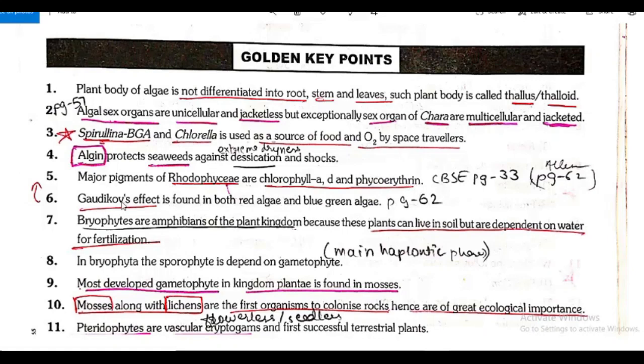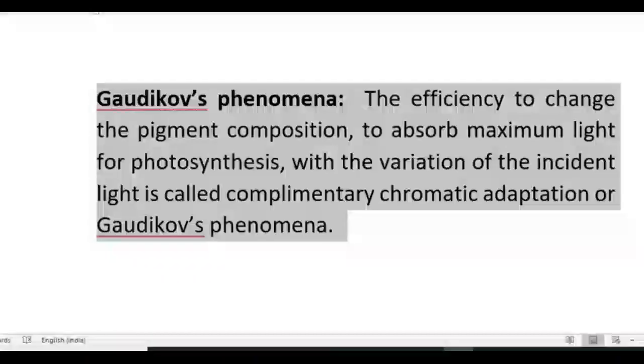Gaudichaud's effect is found in both red algae and blue-green algae. What is Gaudichaud's effect? Please note down.